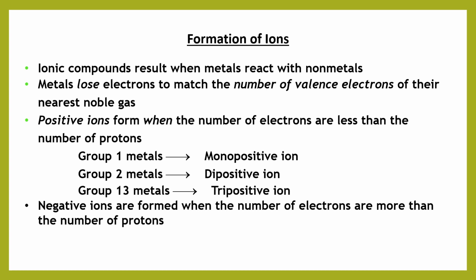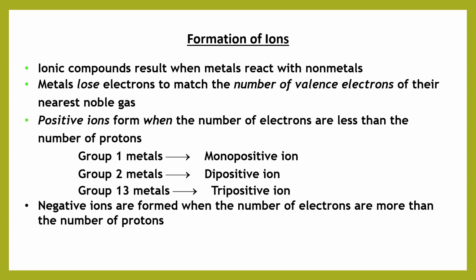Let's see some examples. Alkali metals, or group 1 metals, will easily form monopositive ions like Na+, Li+, etc. Group 2 metals, the alkaline earth metals, form dipositive ions like Ca2+, Mg2+, etc. And group 13 metals form tripositive ions, for example Al3+, the aluminium 3 plus ion.